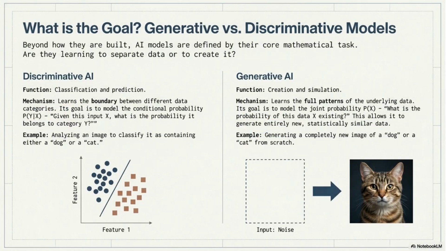AI models are defined by their core mathematical task. Discriminative AI focuses on classification and prediction, separating data categories. Generative AI focuses on creation and simulation, learning the full patterns of the underlying data to generate new content.